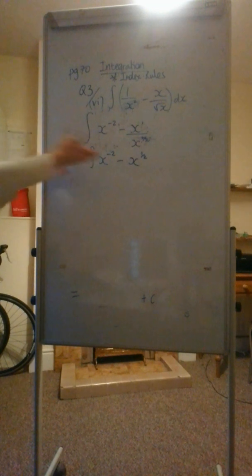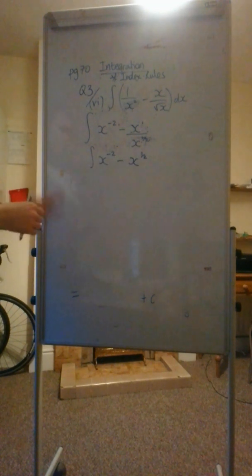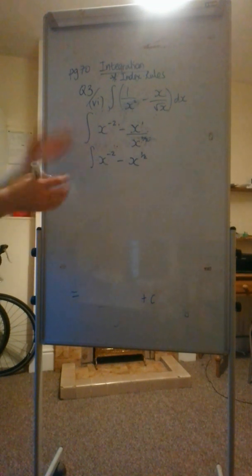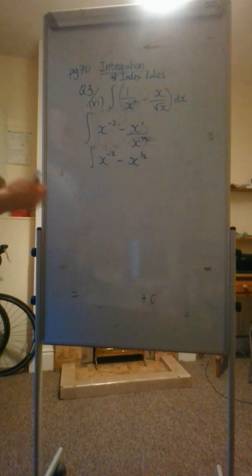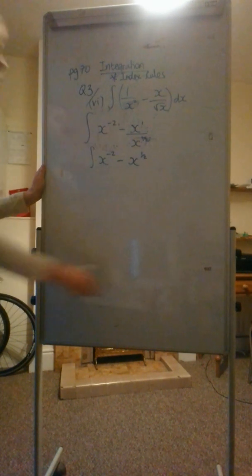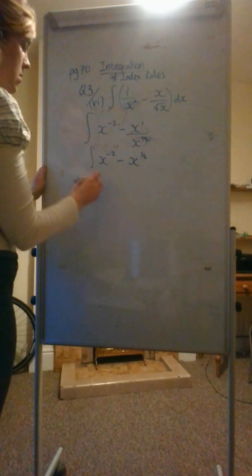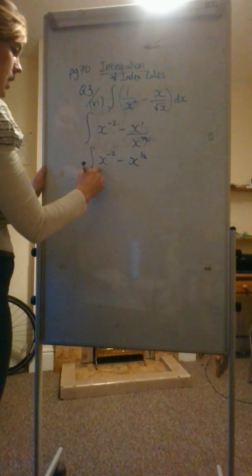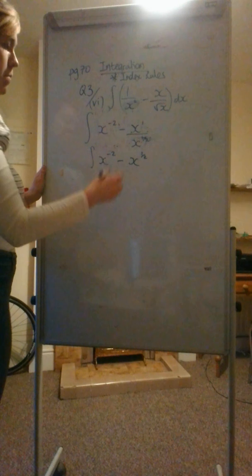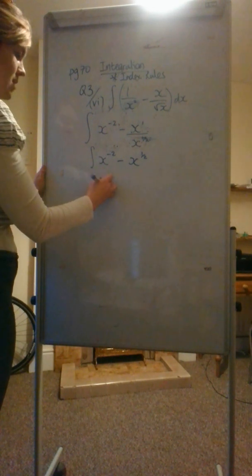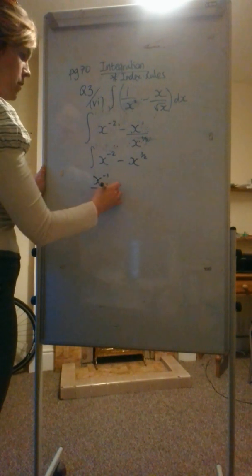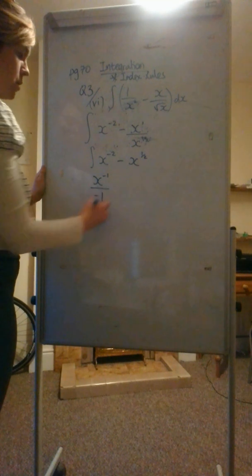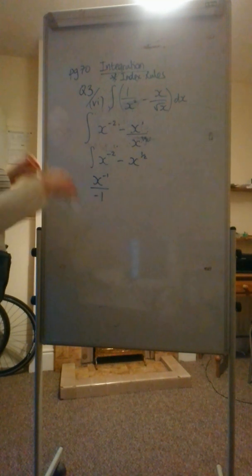Okay, so now I can integrate this. But up to here, I haven't done any integration yet. I've just been using the index rules to get it ready to be integrated. Okay, so let's integrate the first one. So x to the power minus 2, increase the power by 1. So it'll be x to the power minus 1, and then divide by your new power, minus 1. You know the plus c, by the way, I'll put it at the end.